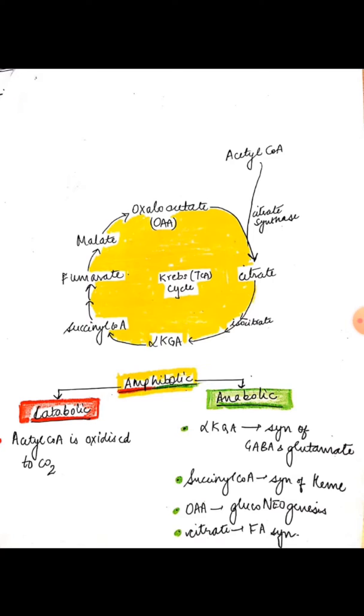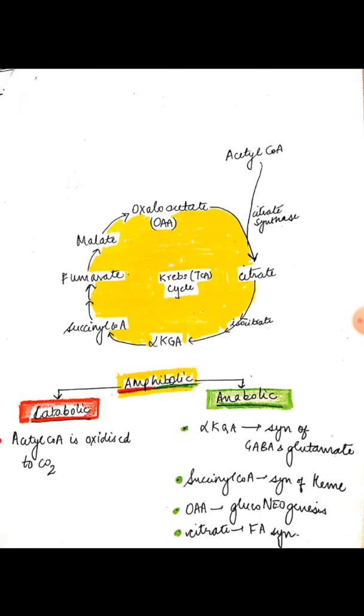Krebs cycle or the tricarboxylic acid cycle is a very crucial cycle in biochemistry. So let's have a quick overview of the cycle. First, acetyl-CoA and oxaloacetate combine in the presence of the enzyme citrate synthase and form citrate. Citrate then gets converted into isocitrate, which then gets converted into alpha-ketoglutarate, which then converts to succinyl-CoA, which then converts to fumarate, which forms malate, and malate forms oxaloacetate.